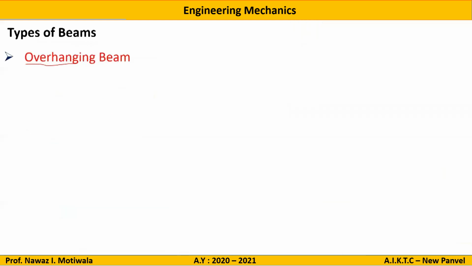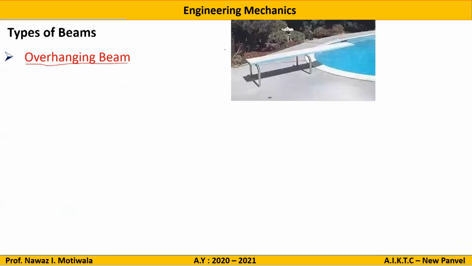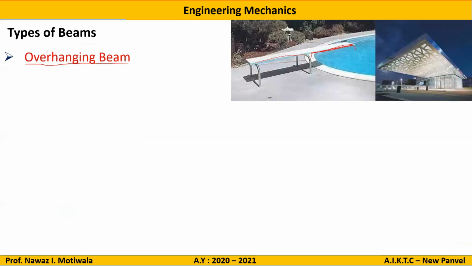Next is the overhanging beam. What do you mean by an overhanging beam? Overhanging beams are those whose supports are not at the end. So you can see this beam or this platform is hanging from this support. There is no support here, it is hanging in air. Hence it is known as an overhanging beam. Here also you can see there is a support to this particular structure only at this particular end. Here it is free, there is no structure here. So only support at one end and no support at this end, and it will be known as an overhanging beam.